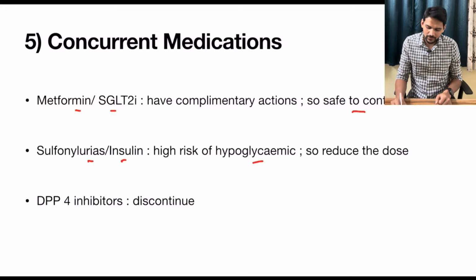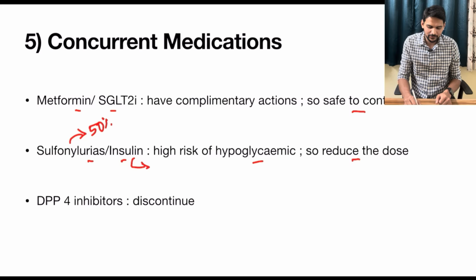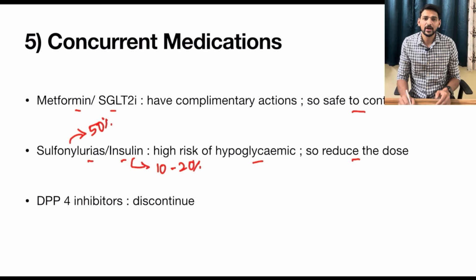So what we have to do? We have to reduce the dosage. For example, if the individual is on sulfonylureas, reduce the dose to 50%. If the individual is on basal insulin, reduce by 10 to 20%. This one we have to follow whenever we are starting with GLP-1.